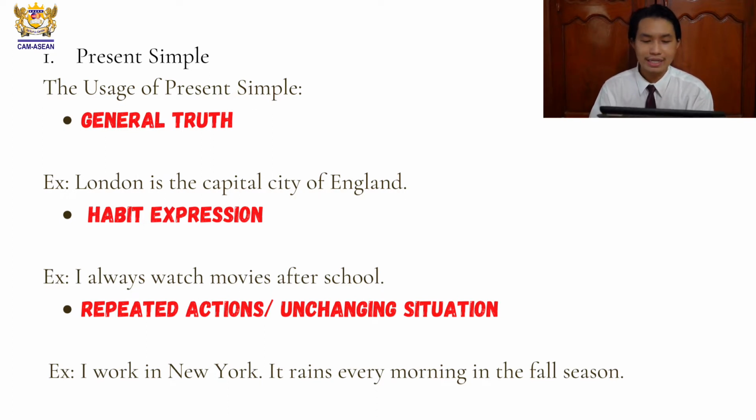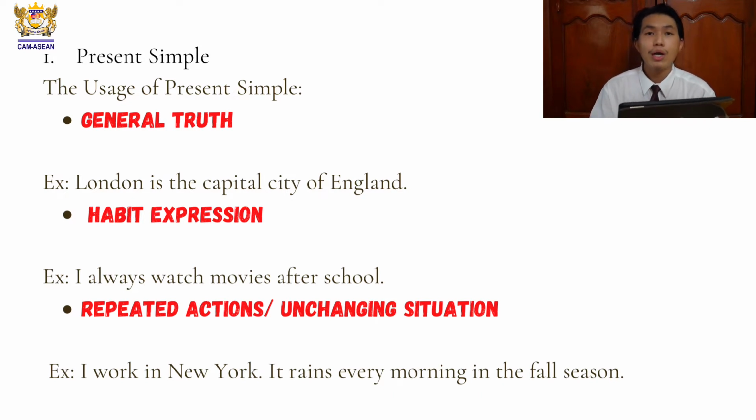Rains, correct. And repeated action when? Every morning. So it clarifies that every morning it always rains, okay, in the fall season. So this is called a repeated action and it's an unchanged situation as well. Do you understand? Alright, let's move on.